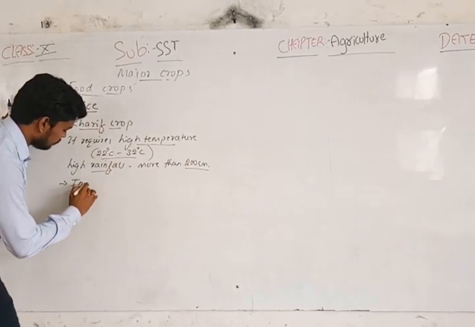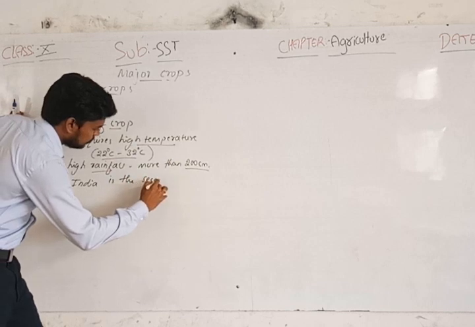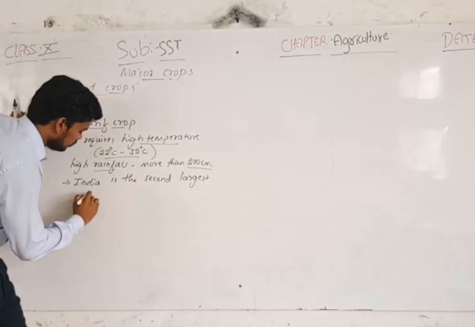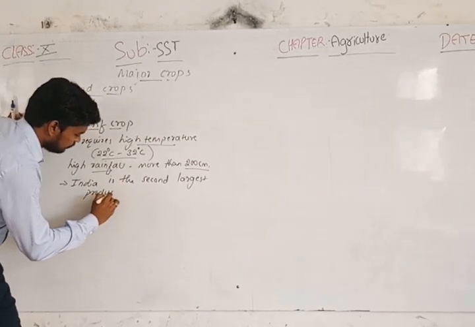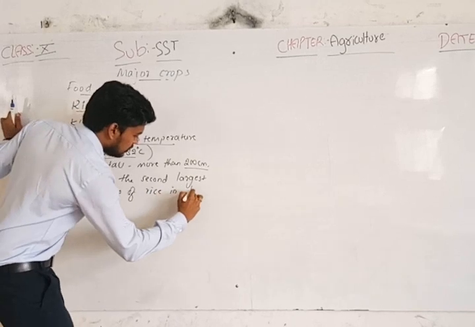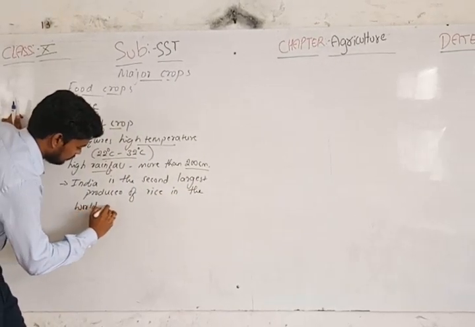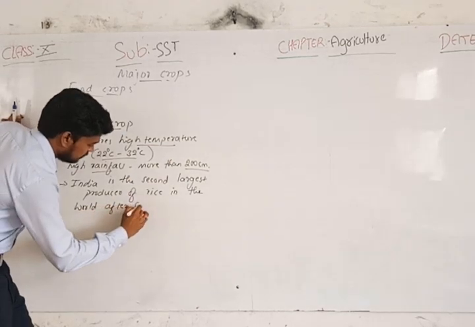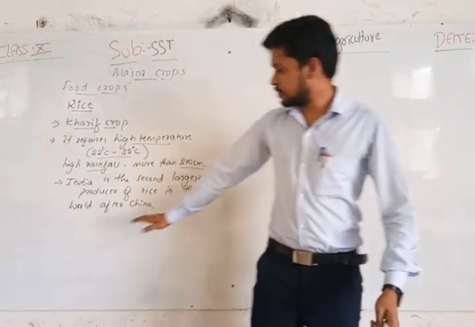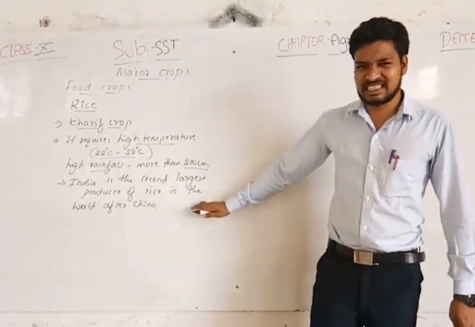India is the second largest producer of rice in the world, after China.